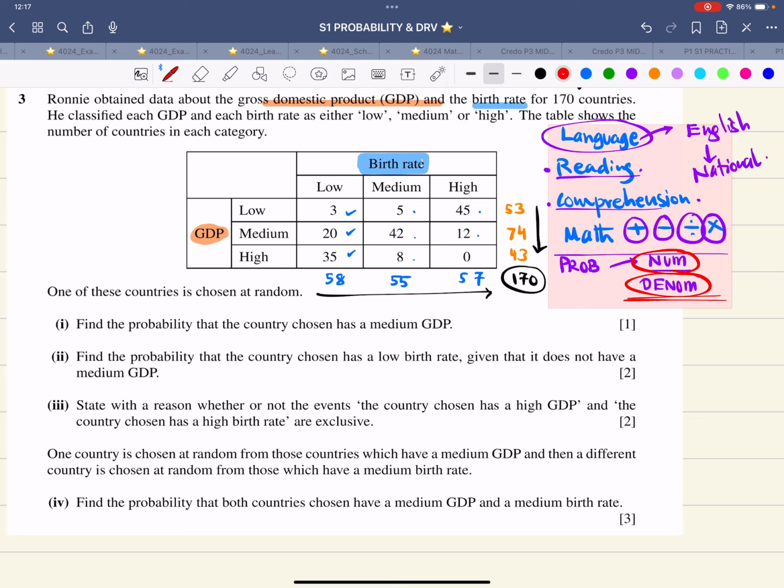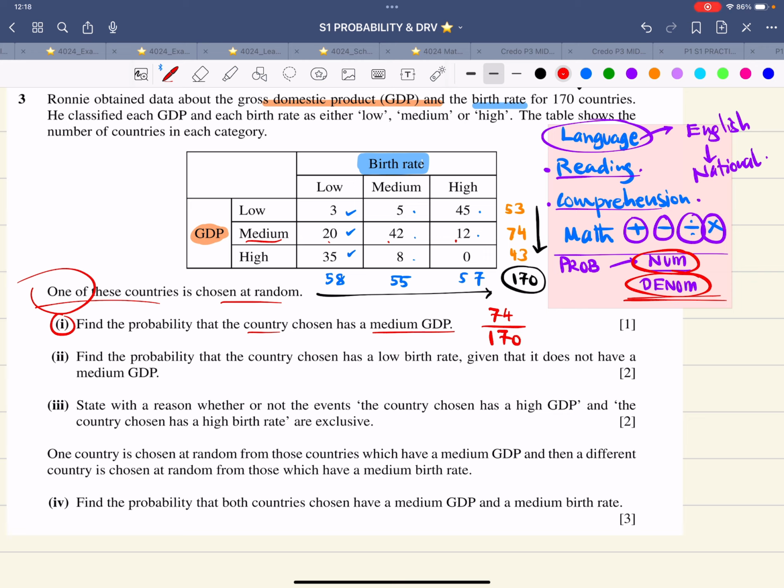Now let's get started with the first part. It says one of these countries is chosen at random. Part 1. Find the probability that the country chosen has a medium GDP. Now medium GDP is this thing, that is 20 plus 42 plus 12, and that is 74, and it's out of 170 countries.